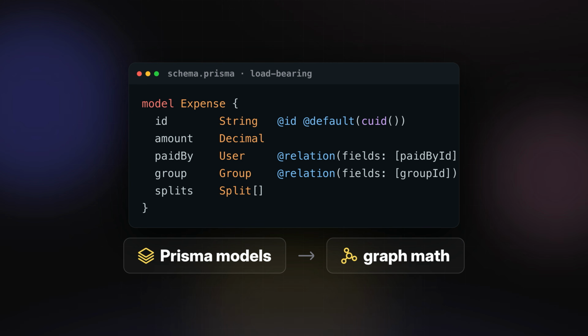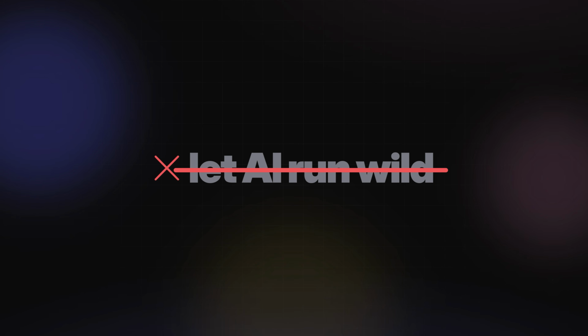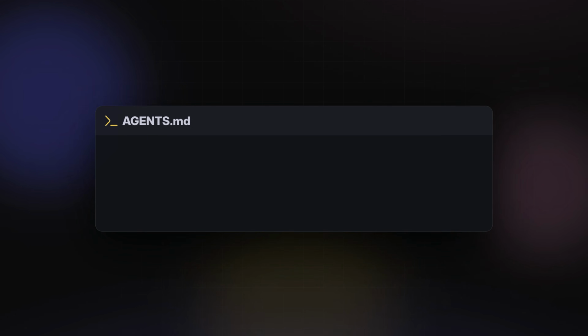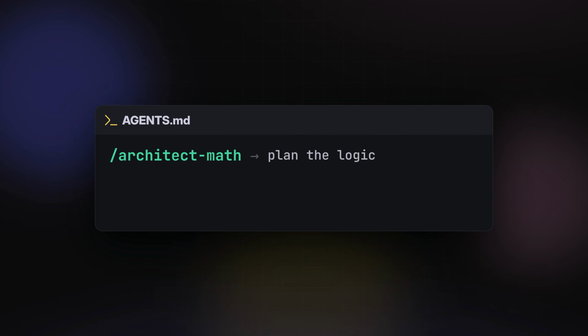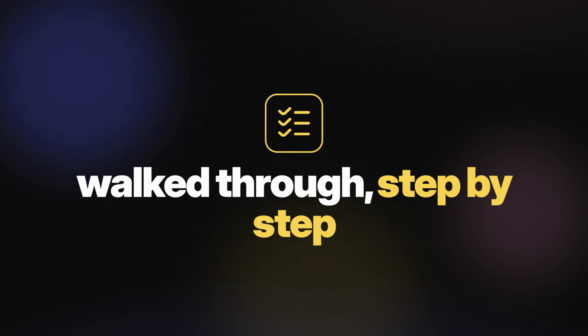This schema is the load-bearing foundation that AI will use to build up Prisma models and calculate a complex graph map. We also give it custom agent skills. So instead of letting AI run wild, we command it using strict chat commands outlined in our agents.md file. Skills like architect math to plan logic, auth setup to configure environments, and webhook sync to tunnel our data. Don't worry if all of this feels complex because I'm going to walk you through this step by step.